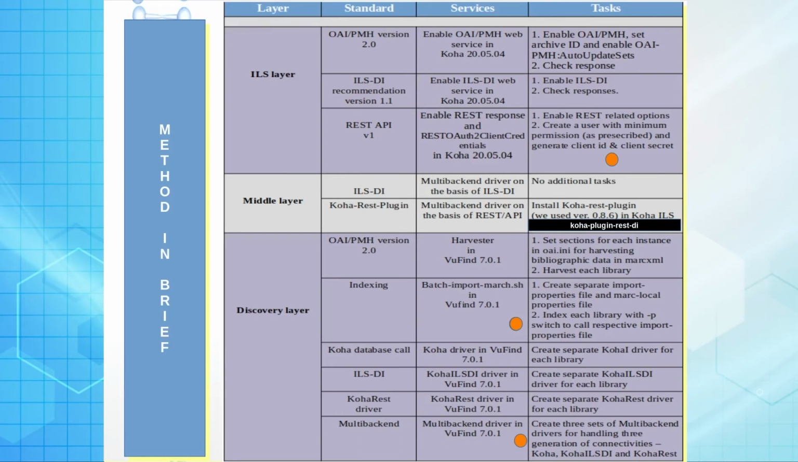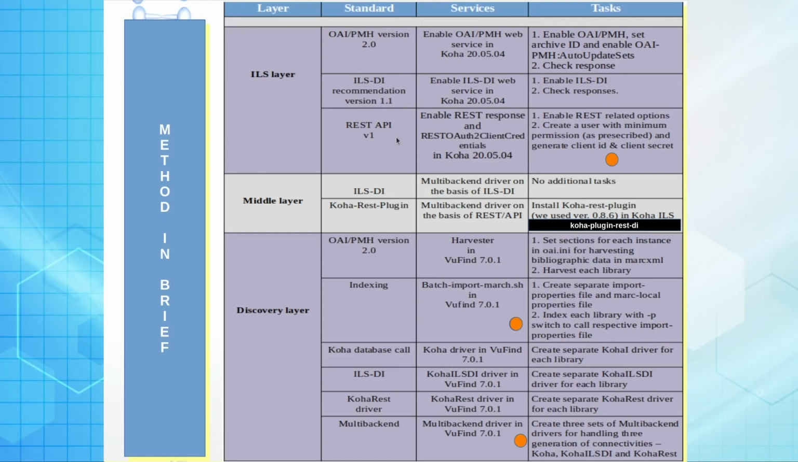So, this is the model we can follow. At the ILS layer we can have our own ILS. For example, here we have utilized Koha. We need to enable OAI-PMH, we need to enable ILS-DI, we need to enable REST API, because we are going to check all 3 generations of connectivity.